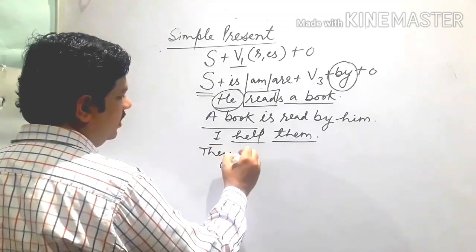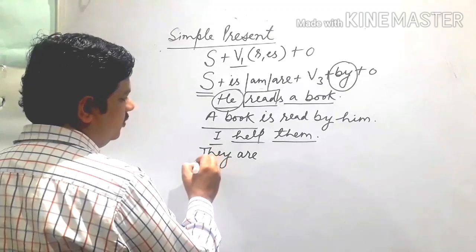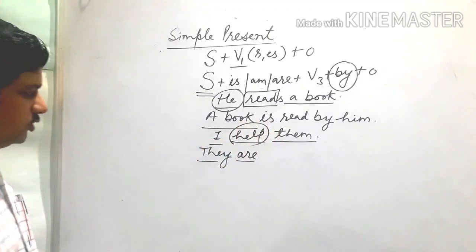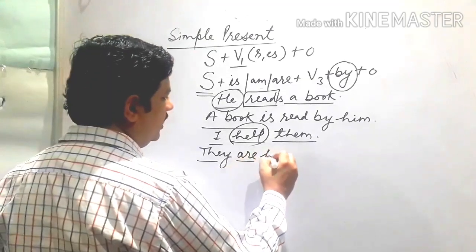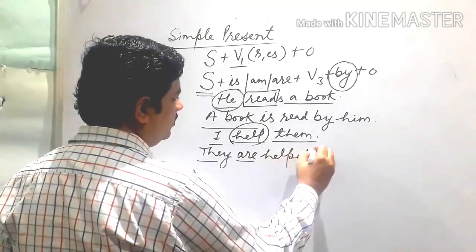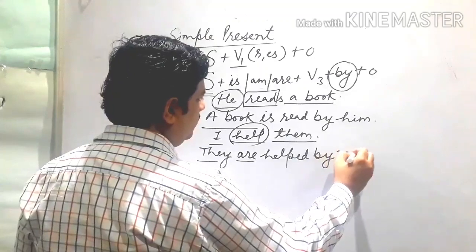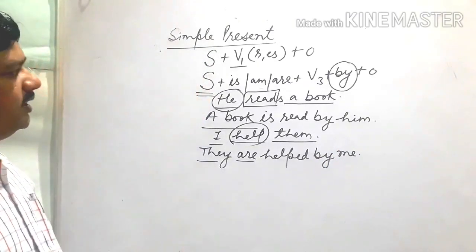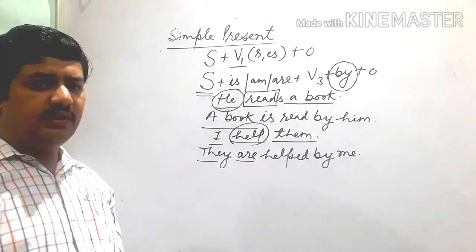So they, now plural it is. With plural we use are. They are. Now help, the first form, is changed into the third form. They are helped by. Okay. In this way we change. But this is only an affirmative sentence.